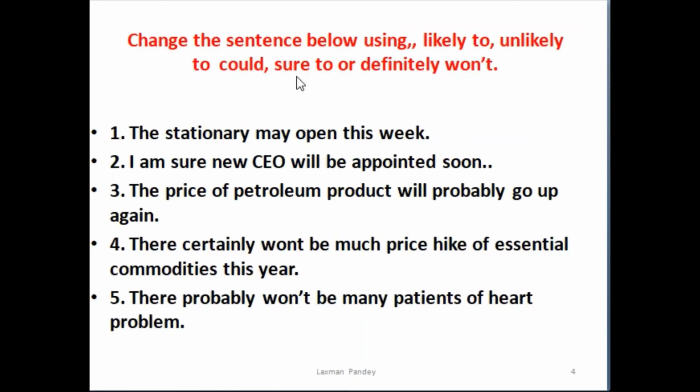Okay, change the sentences below using likely to, unlikely to, could, sure to, or definitely won't. In number 1, the stationery may open this week. In number 2, I am sure new CEO will be appointed soon. Number 3, the price of petroleum product will probably go up again. Number 4, there probably won't be much price hike of essential commodities this year. Number 5, there probably won't be many patients of heart problem.